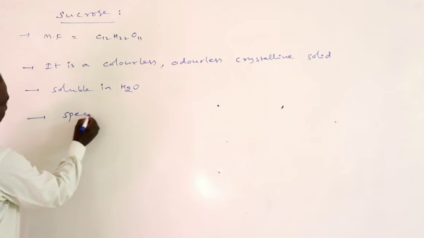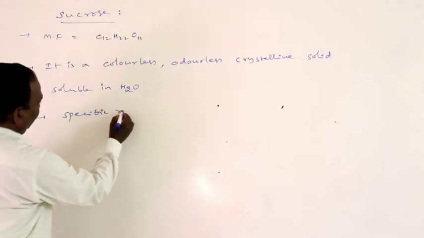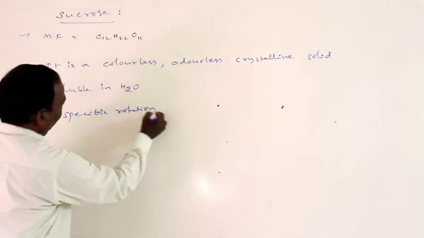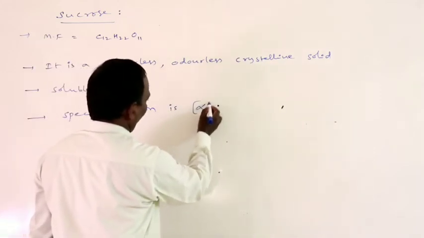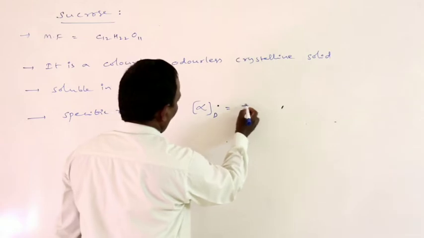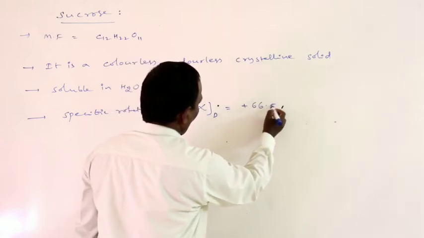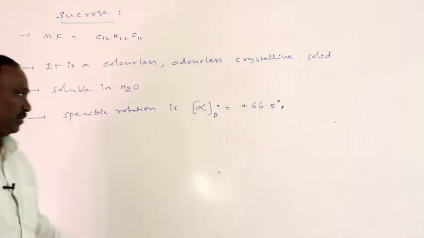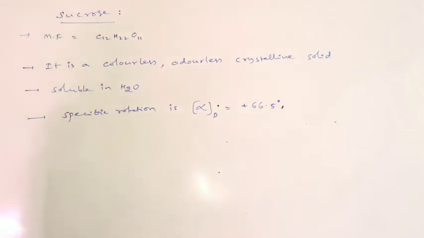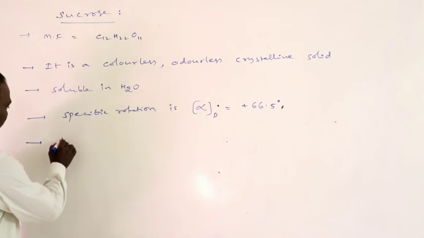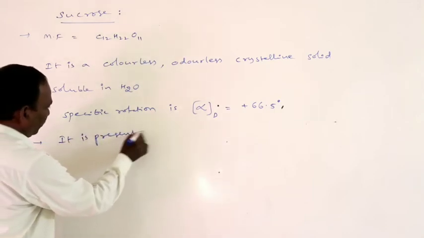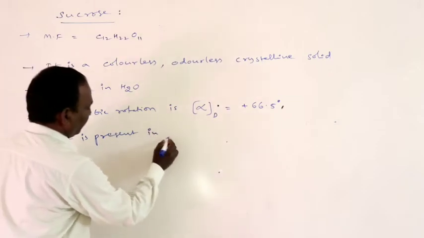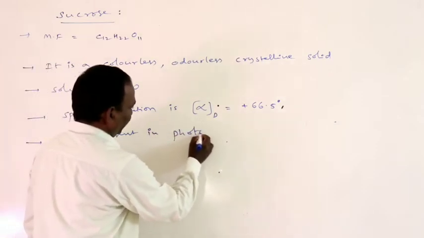Its specific rotation is alpha D plus 66.5 degrees.